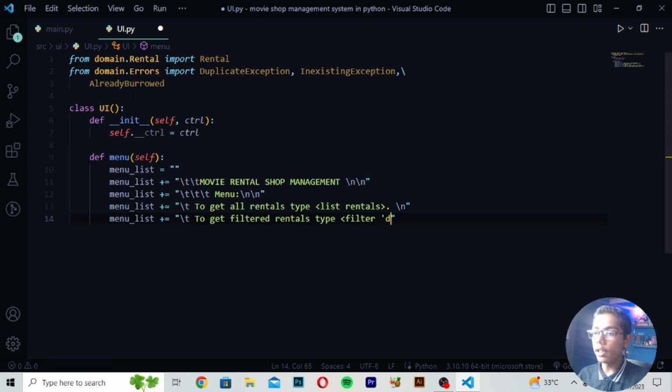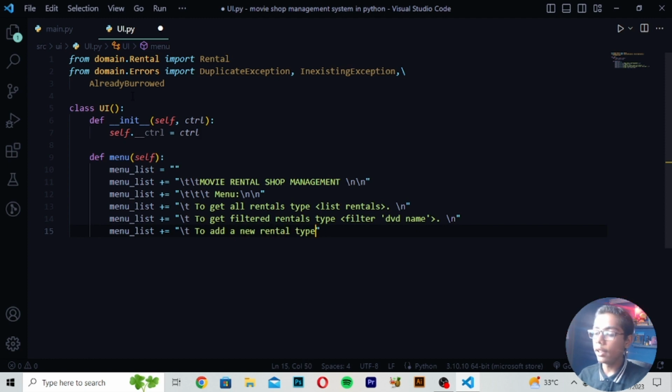Then I will be now just writing here DVD name. So here when you've just written this, here you have to now just write here full stop. Then I will be now moving down, right here menuList and write here plus equals, then you have to just write here backslash t. Then you have to write here to get and write here to add a new. So here I will be writing to add a new rental type.